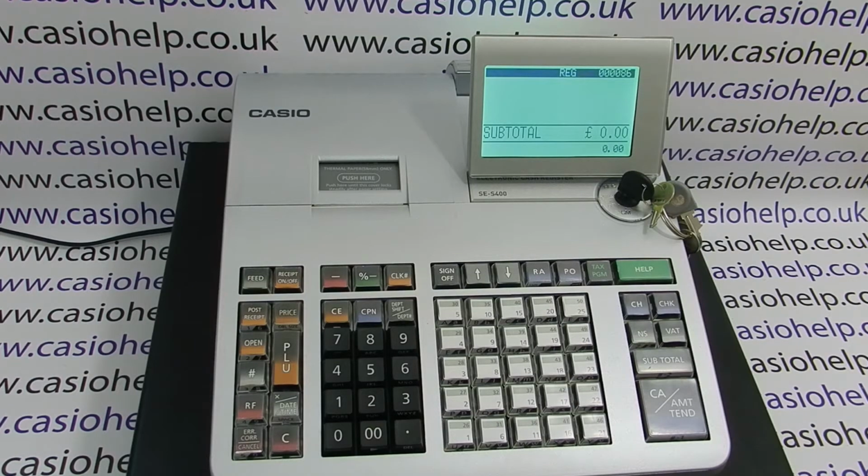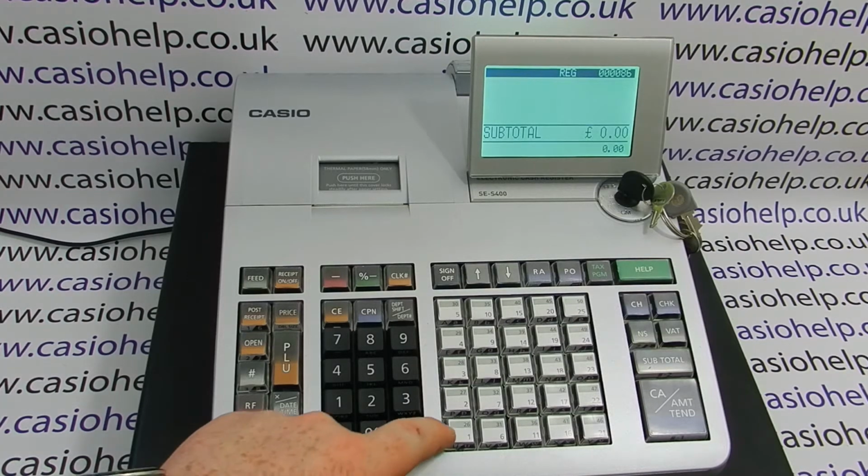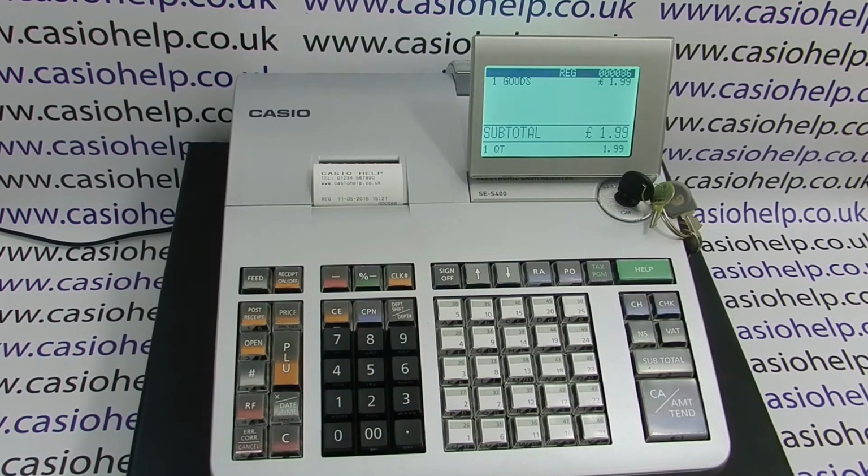To process preset department sales on the SE-S400 cash register, you need the key in the REG position and you simply press the department to sell. So that department 1 is goods, £1.99, we've sold that. Department 6, goods B, £10.